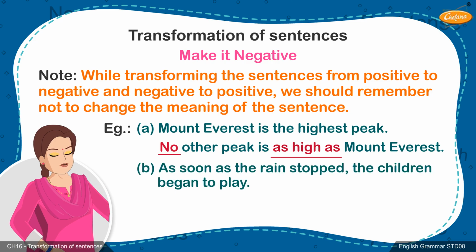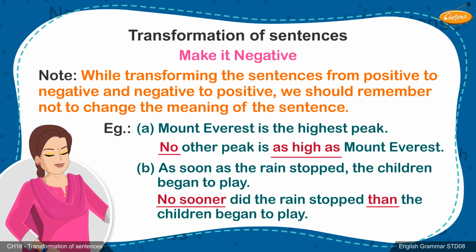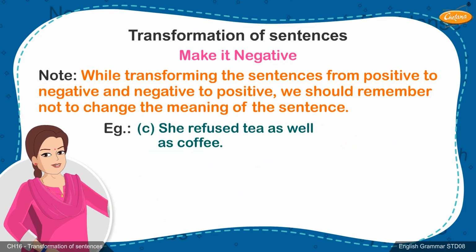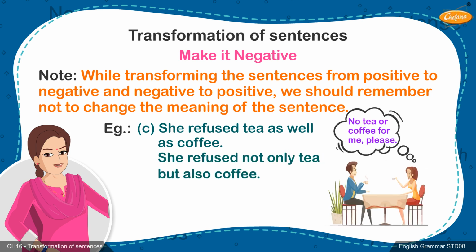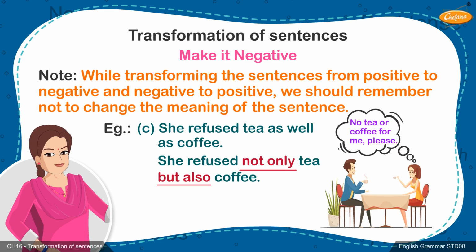B. As soon as the rain stopped, the children began to play. No sooner did the rain stop than the children began to play. C. She refused tea as well as coffee. She refused not only tea but also coffee.